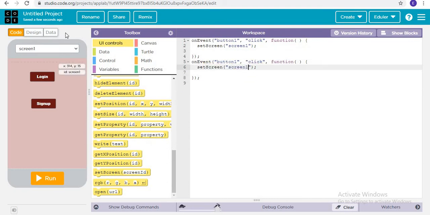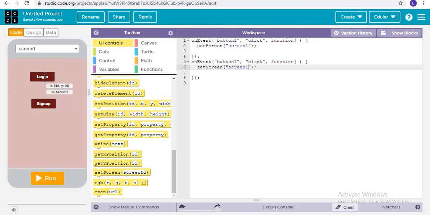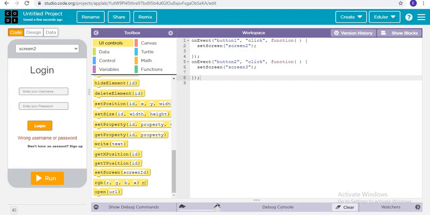Set screen, then it was screen 2 and screen 3, so it's login. Login is screen number 2, and this is screen number 3. It's actually button number 2. So done.